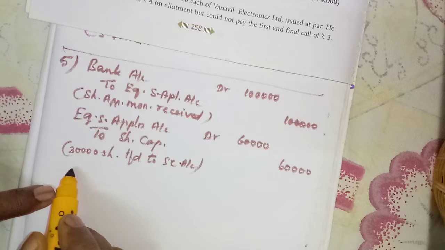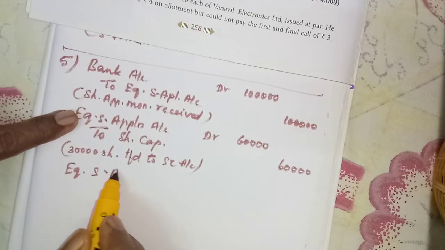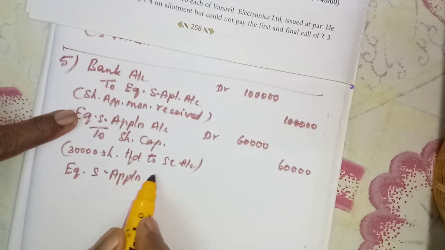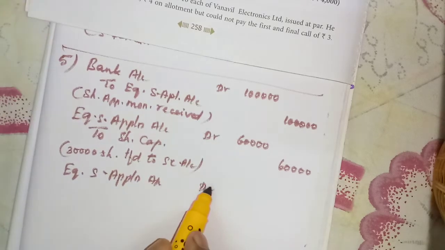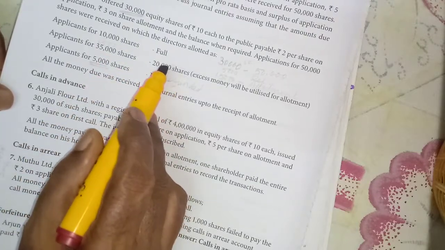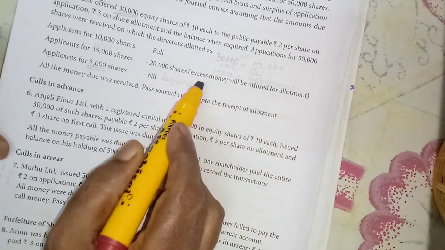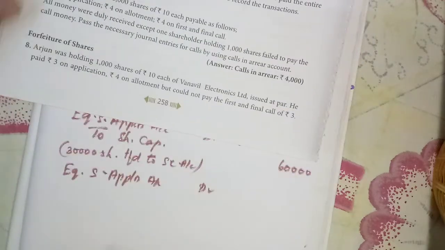Refunding 5,000 shares. So equity share application account debit, the same way, step by step we can write. Here excess money will be utilized for allotment. For allotment 15,000 shares.